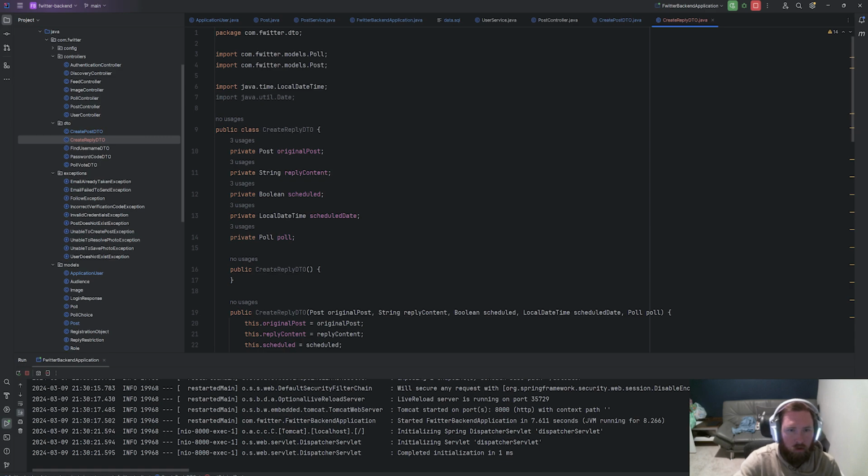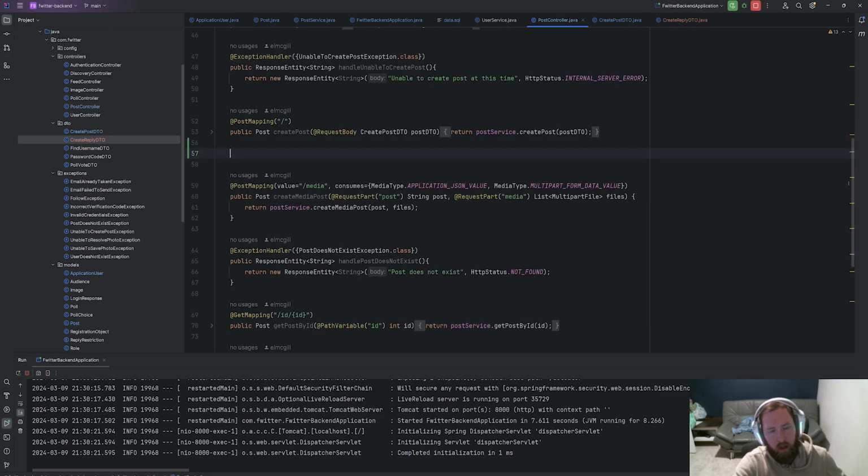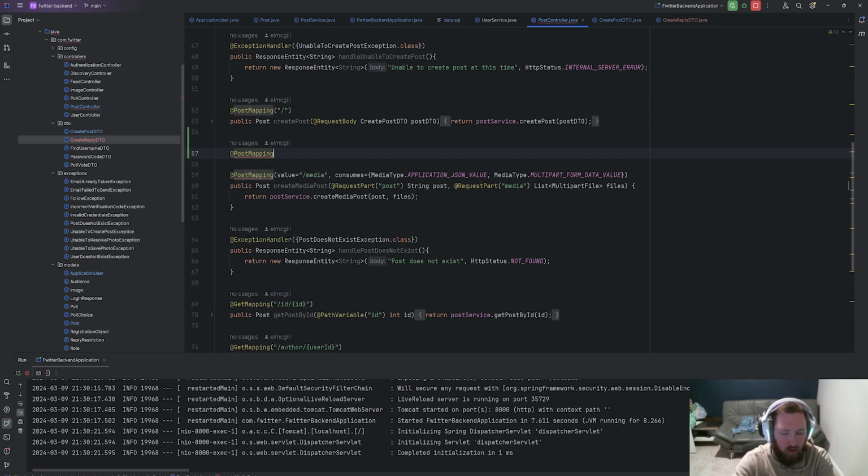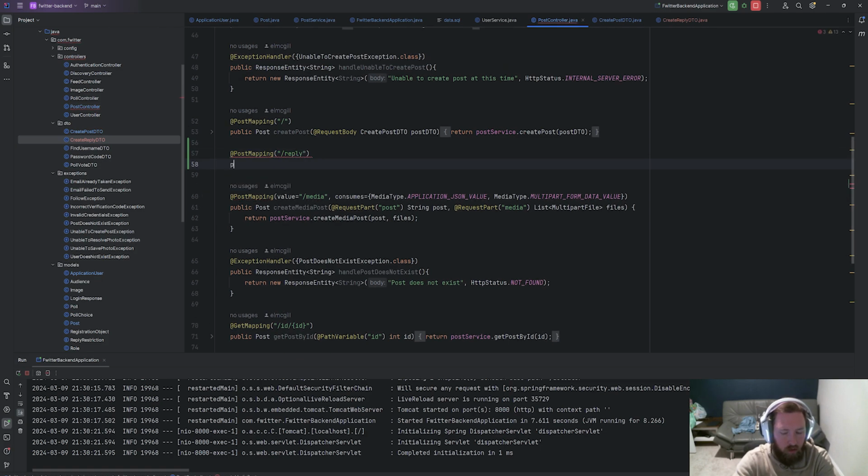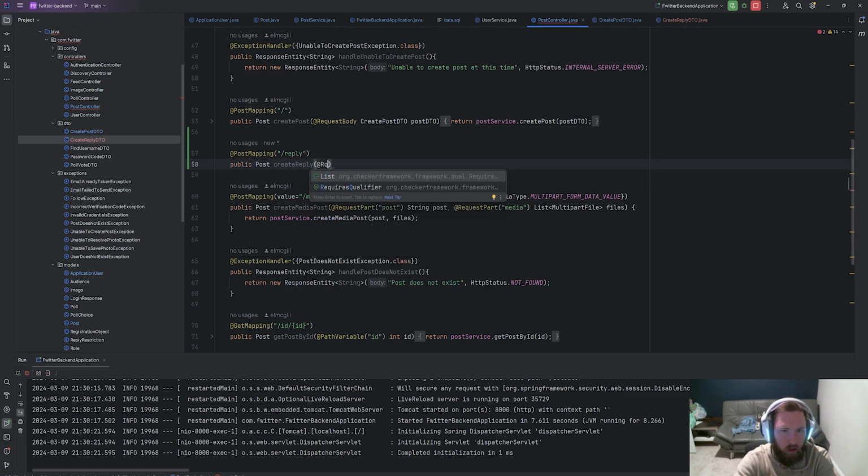Okay, so we'll have the post that we're replying to, the content that we're replying, and then if there's a poll on it or whatever, and if there's an image attached to it, we'll send the image through something else. Although I don't remember how we deal with GIFs. Let's do this. So we'll go ahead and make an app post mapping to /reply.